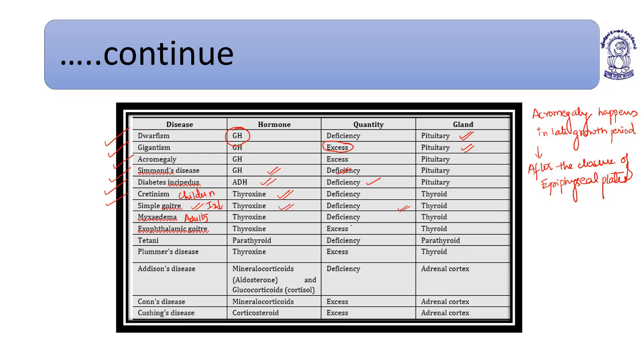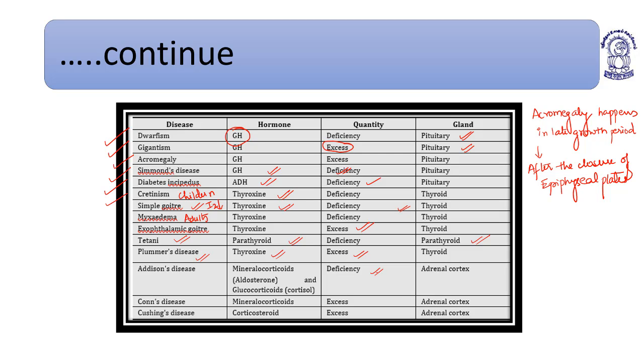Exophthalmic goiter is because of the excess or hypersecretion of thyroxine, that is, hyperthyroidism. Tetany is because of the deficiency of parathyroid secretion, that is, parathormone secreted from the parathyroid gland. Excess or hypersecretion of thyroxine also causes Plummer's disease. The related characteristics have already been explored in the previous slides.